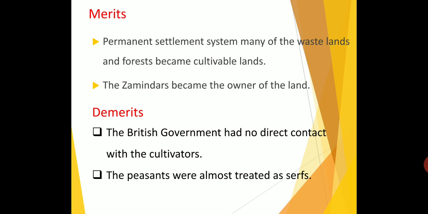And the peasants, who are called peasants? Farmers are called peasants. So peasants were almost treated as serfs. Serf means slave. So farmers were treated as slaves. And this system made the Jamindars lethargic and luxurious. Jamindars became very rich, but cultivators became very poor. Many conflicts between the Jamindars and peasants arose in rural Bengal.